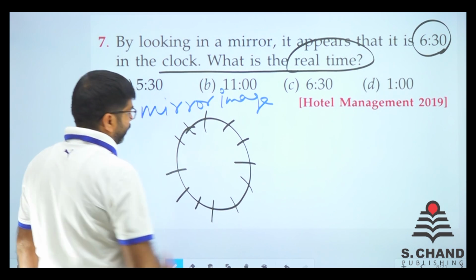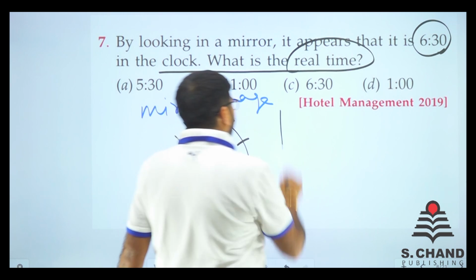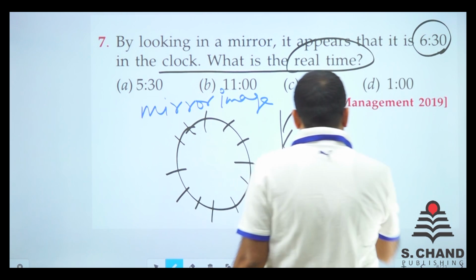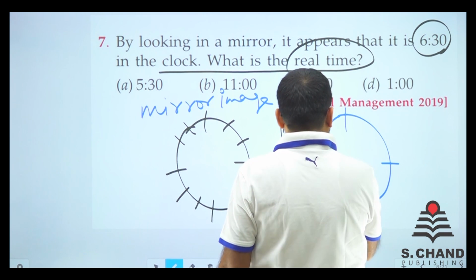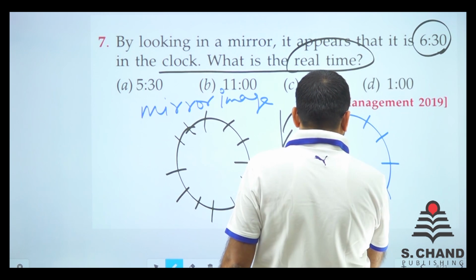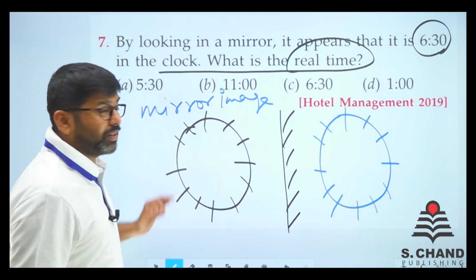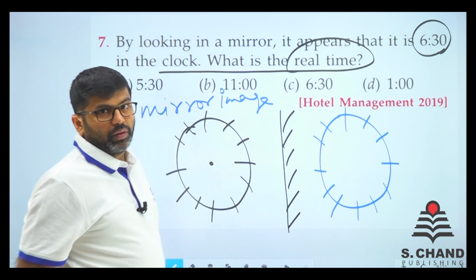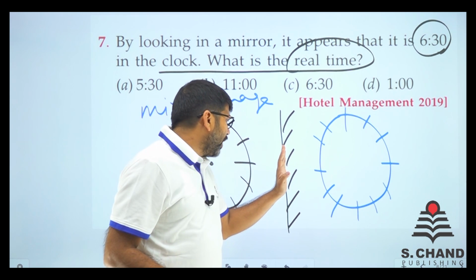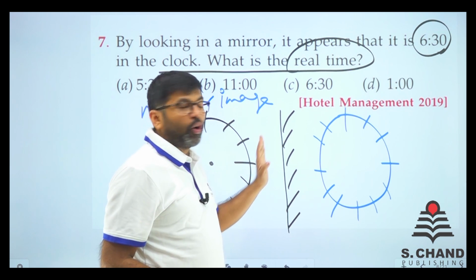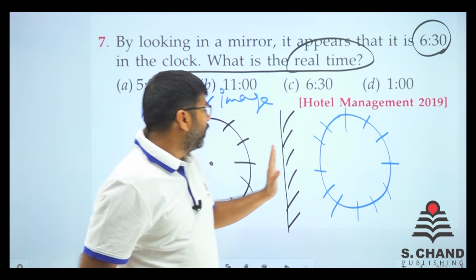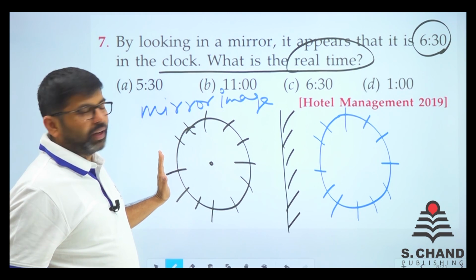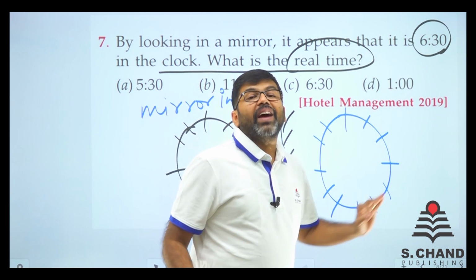There is a mirror, clock, right? And there is a mirror. In that mirror, this clock appears in a similar way. Now you must know that for a mirror image, whatever is near to the mirror will remain near to the mirror. Whatever is far from the mirror will go far from the mirror. That is a very important concept.